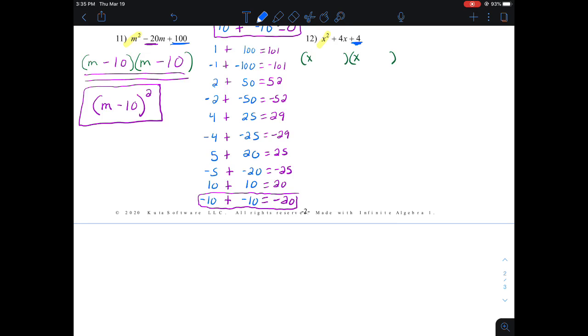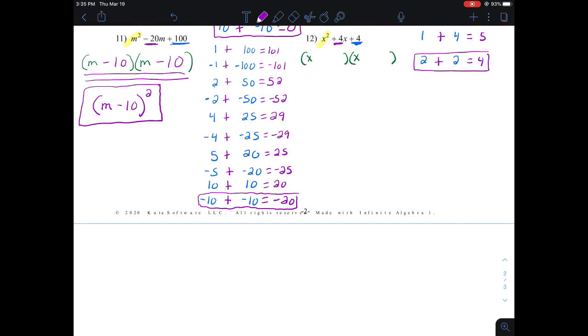Now I don't have a negative sign anywhere in my problem, so I don't need to include the negative numbers. So I'm going to say 1 and 4, 2 and 2. Now I want to say which pair will add together to make positive 4. Well, 1 plus 4 makes 5. That's not it. 2 plus 2 makes 4. There's my pair of numbers.